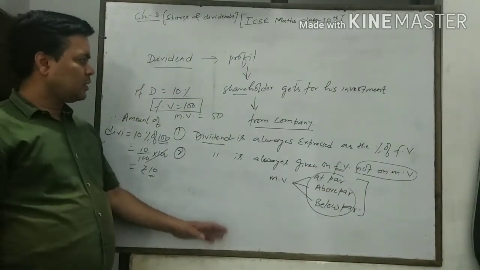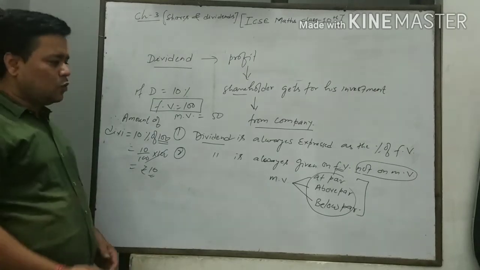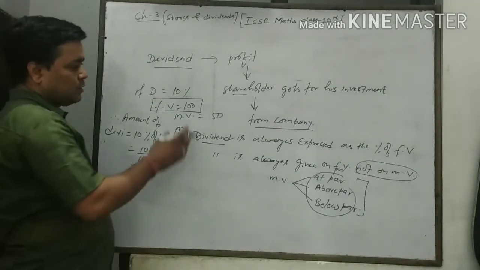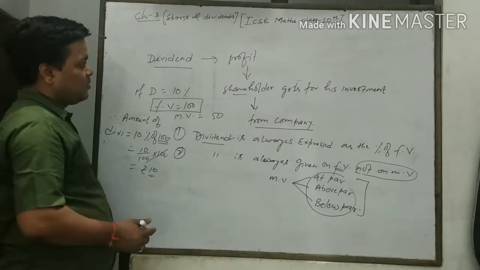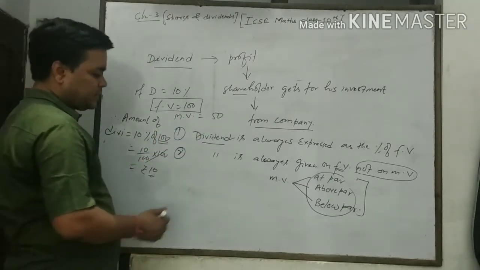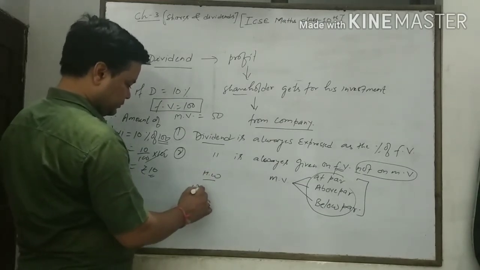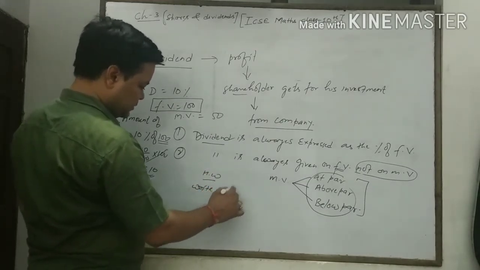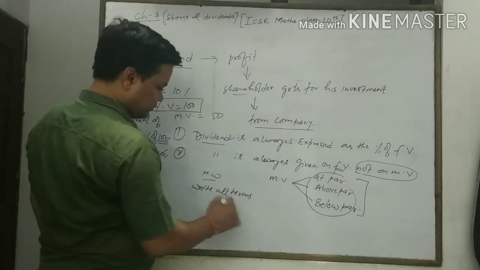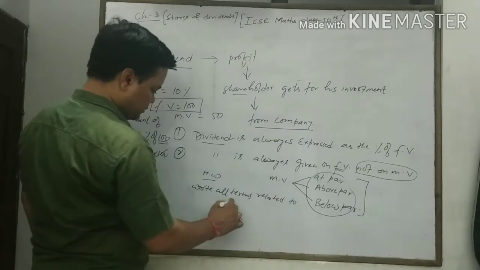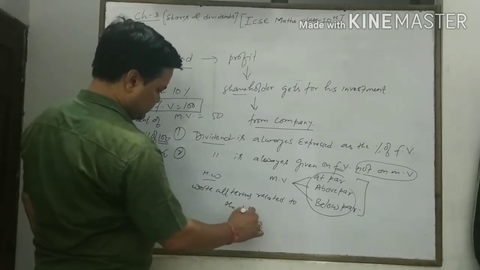Now I will give the homework. The first exercise: go to the topic with the help of the book and write all terms related to the topic.